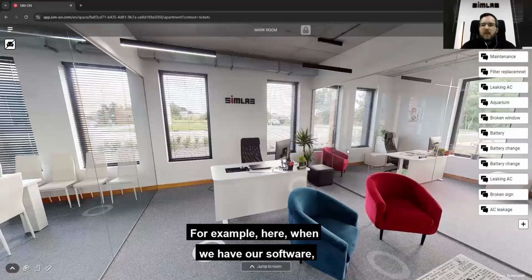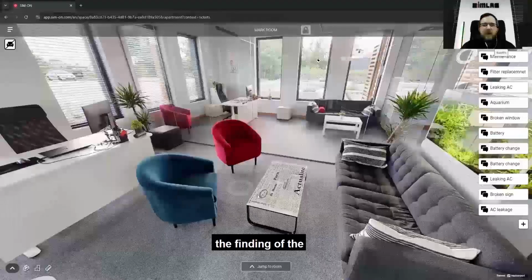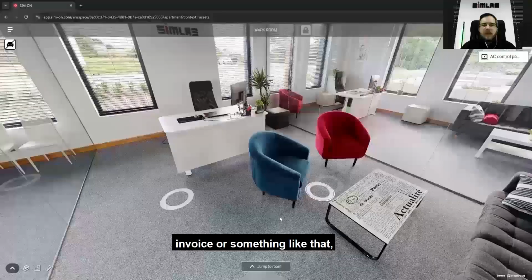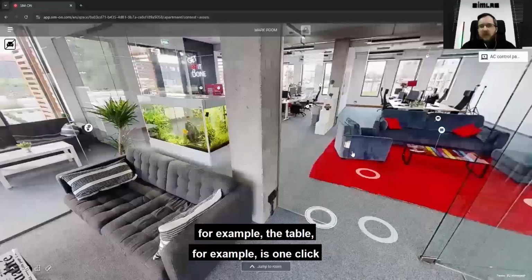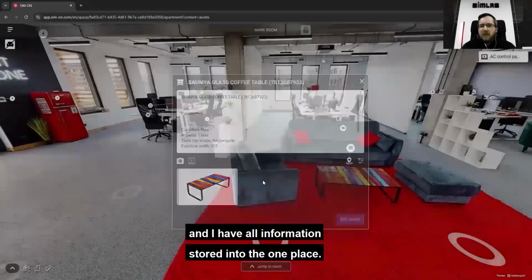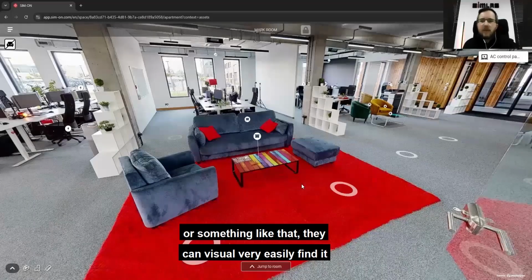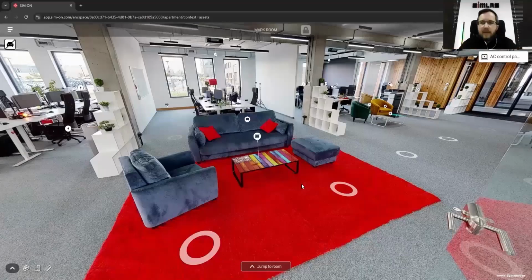Here, when we have our software, finding some invoice or something like that, for example in the table, is one click and I have all the information stored in one place. And it's also visual. That means that if somebody has some language barriers, they can very easily find it visually and track it in the space.